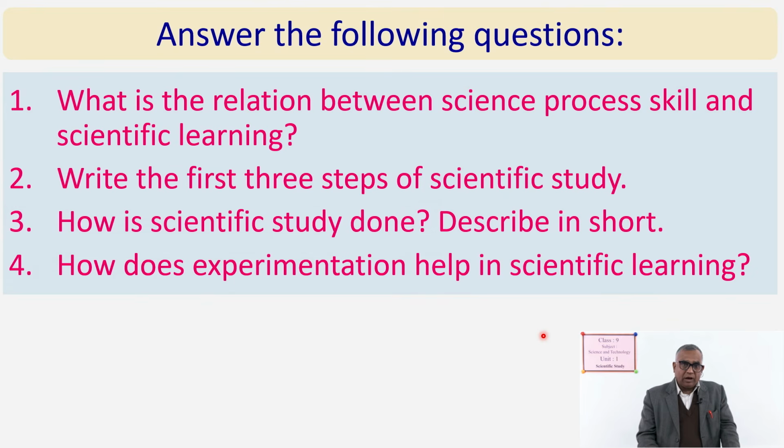Okay. Now, answer the following questions, note them down. What is the relation between science process skill and scientific learning? You have to write a letter, note down the question. Write the first 3 steps of scientific study. There are different steps, 5 to 6 we can write, but the first 3 you have to write here. How is scientific study done? Describe in short. That is the next question. How does experimentation help in scientific learning? It is another question. So, you have to give your idea about these questions.